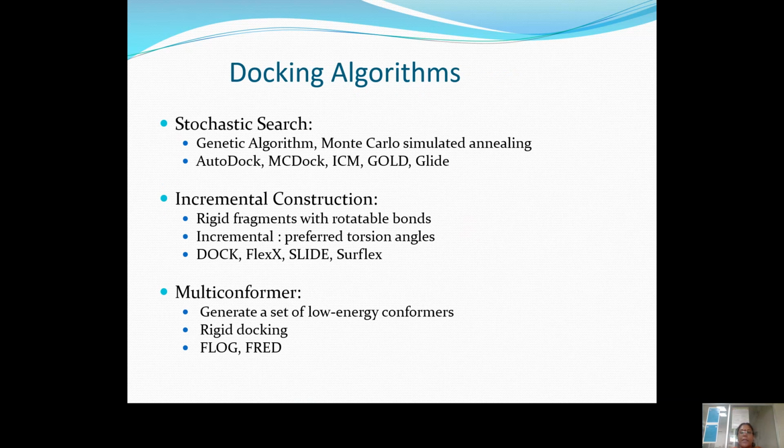Docking algorithms may be of a stochastic search, incremental construction, or multi-conformer type. Generally, as researchers, we can use AutoDock, GOLD, Glide, DOCK, FlexX, SLIDE, and others. AutoDock is not commercial. We can download it on either a Linux or a Windows operating system. The extension of AutoDock is called PyRx also. PyRx and Vina can be used.